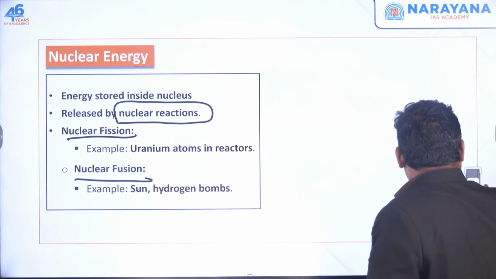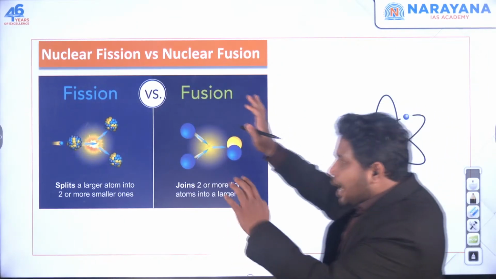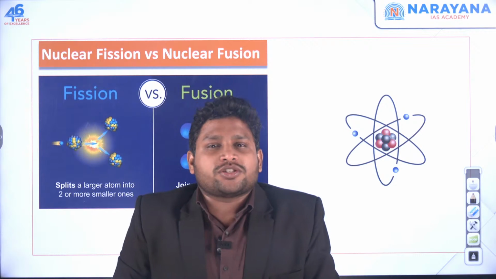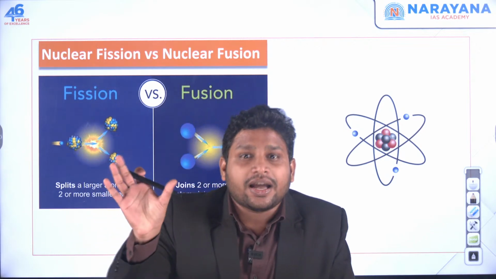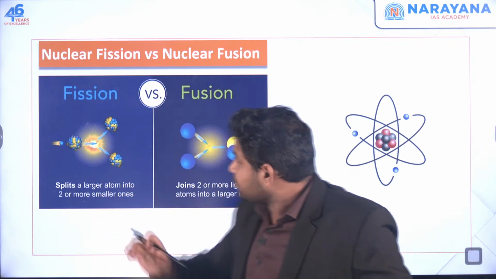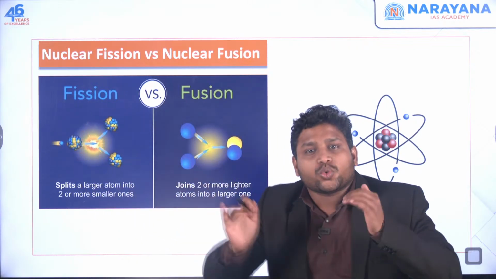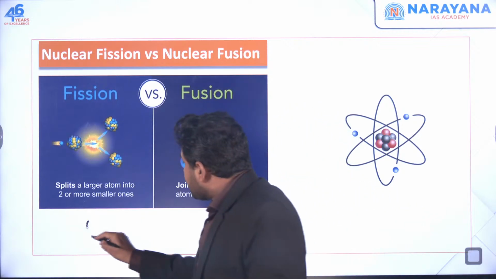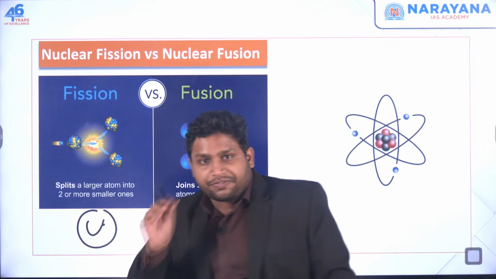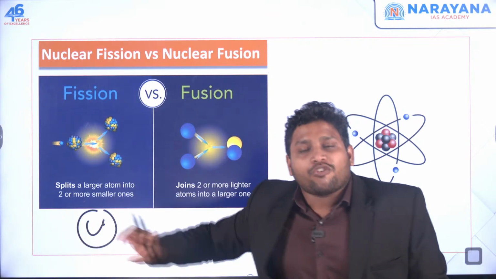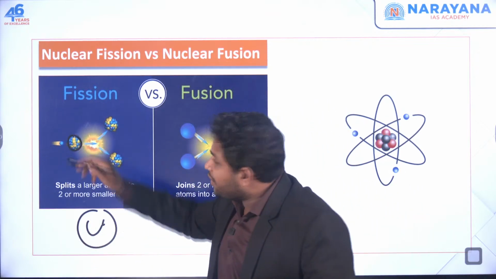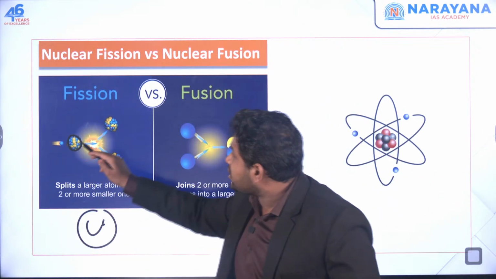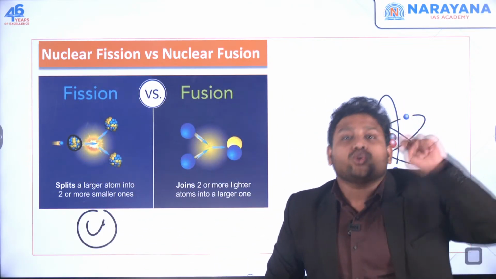Now, to become more specific, you should have a brief idea about nuclear fission and nuclear fusion. In nuclear fission, we take one nucleus, let's say the nucleus of an atom of uranium, and we split it into two parts. There is one nucleus, now we have split it into two nuclei.